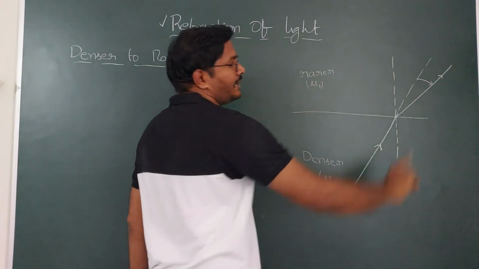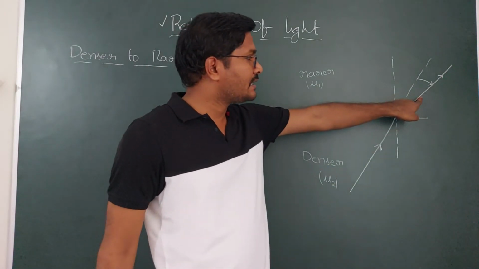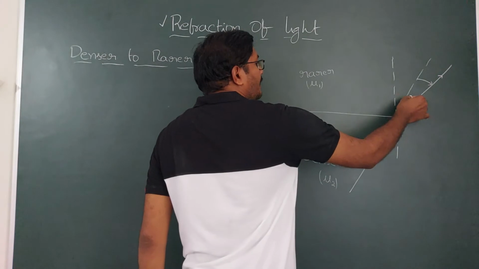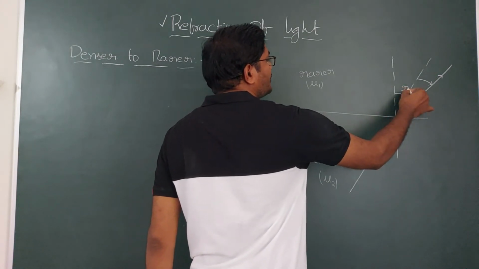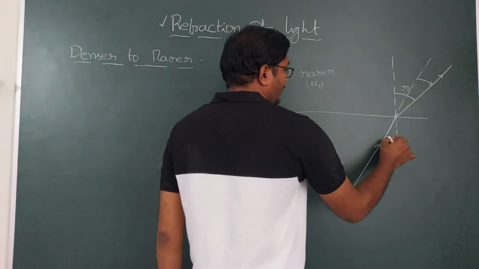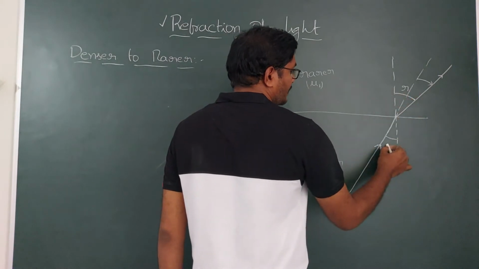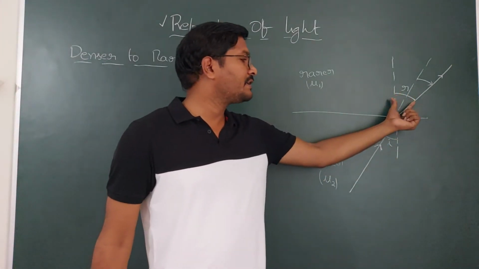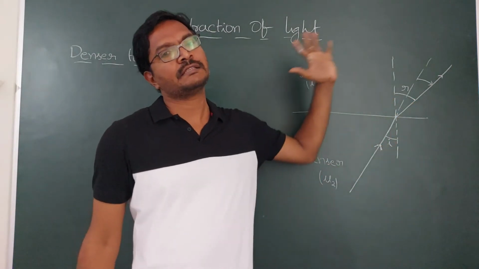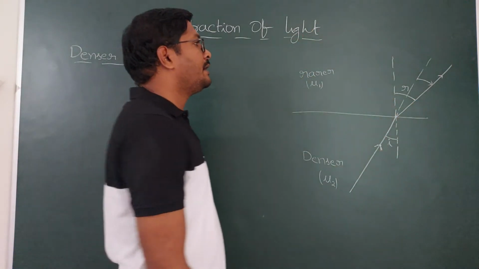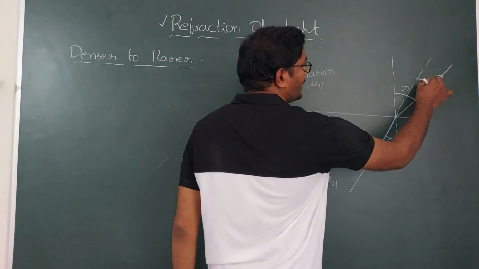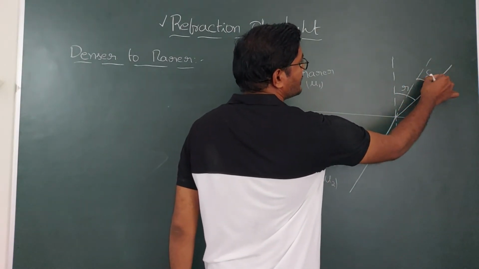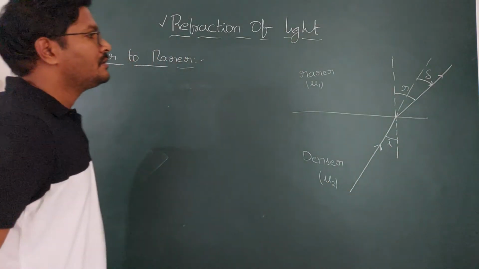Now this is the bending ray, that is said to be the refracted ray. The angle between the incident ray and normal is the angle of incidence, and the angle between the refracted ray and normal is the angle of refraction. Now if you see, the angle of refraction is greater than the angle of incidence, as it is bending away from the normal. It is deviating from the original direction like this, that is said to be the deviation angle.